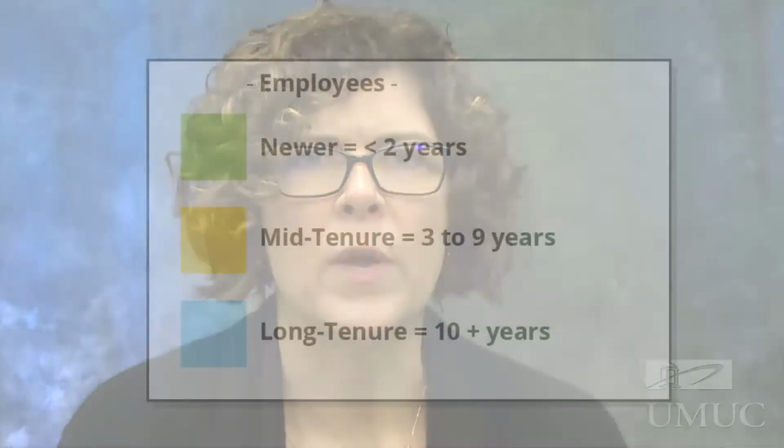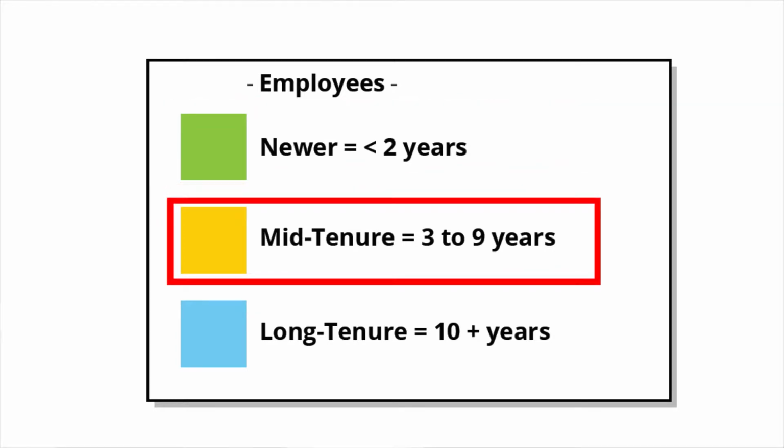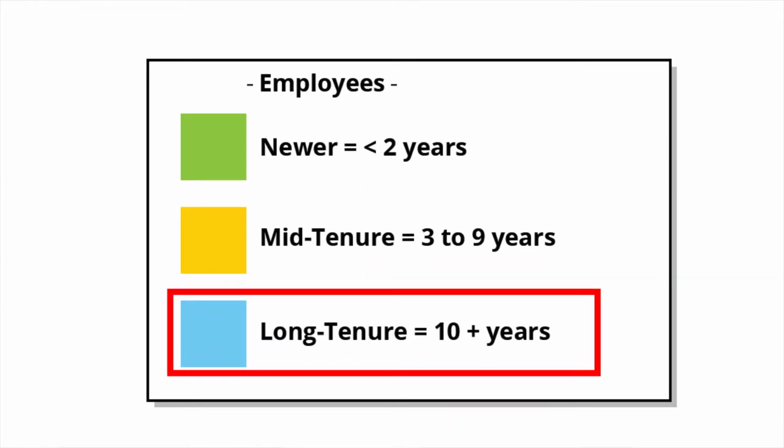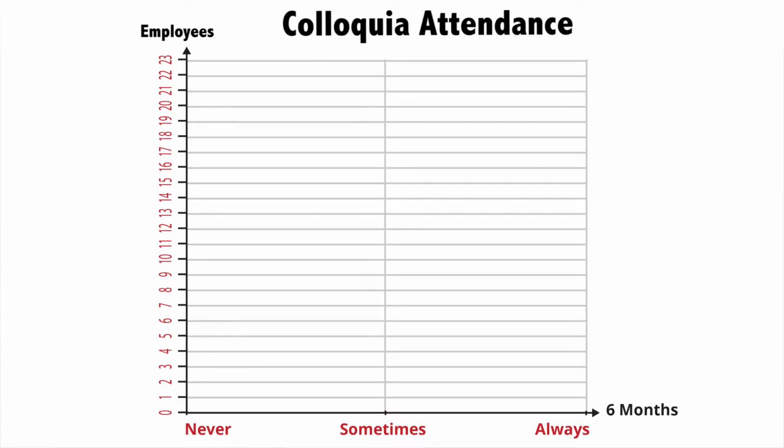We can state our question in the form of a research hypothesis like, the frequency of colloquium attendance differs among new, mid-tenure, and long-tenure employees. We can define our newer employees as having been at the organization 2 years or less, our mid-tenure employees as having been at the organization 3 to 9 years, and our long-tenure employees as having been at the organization 10 years or more.